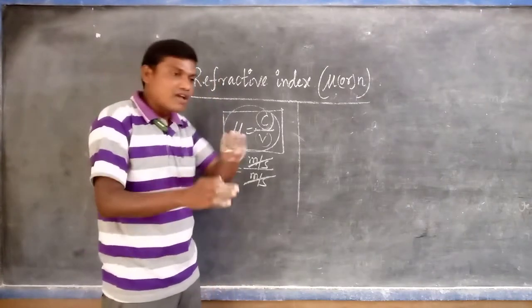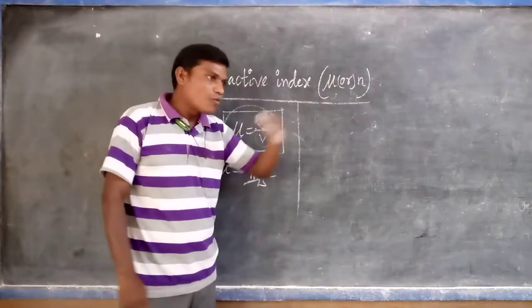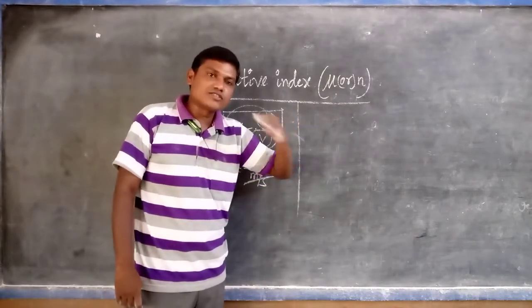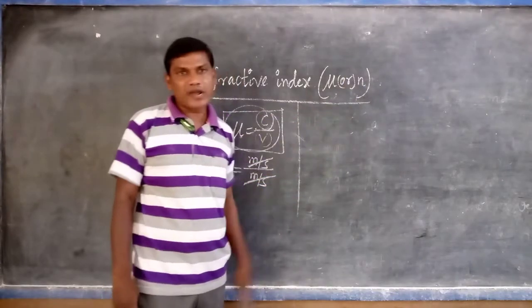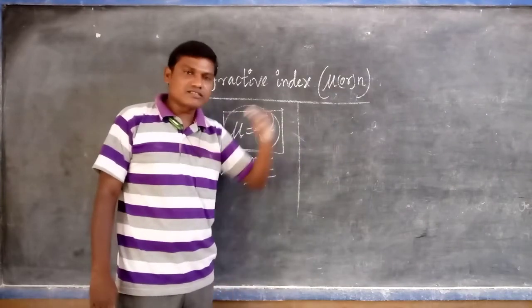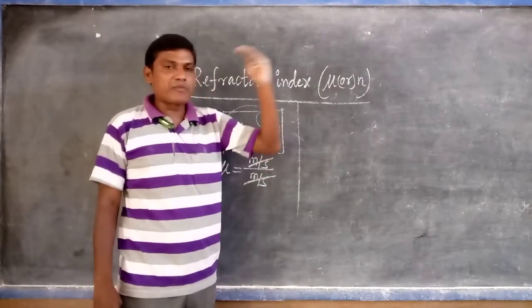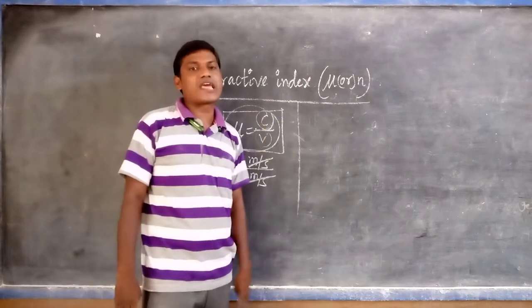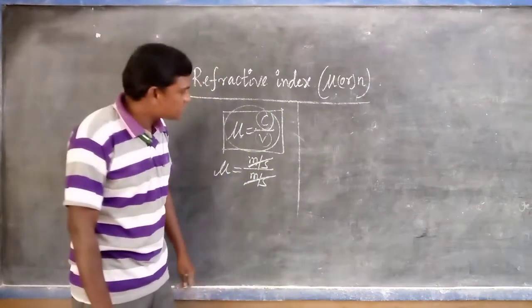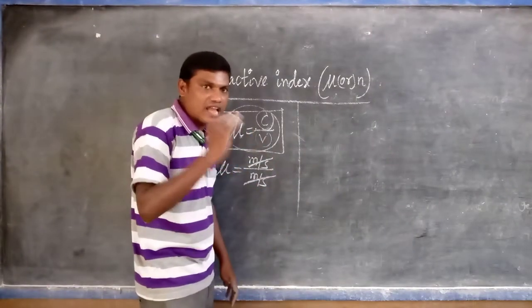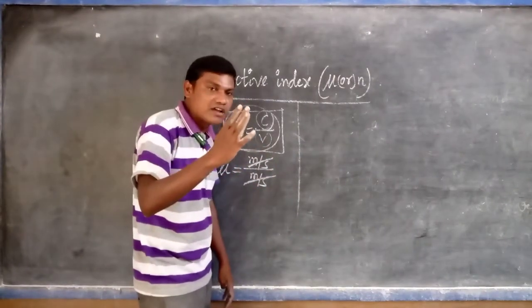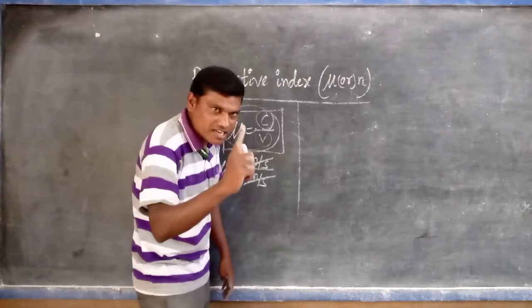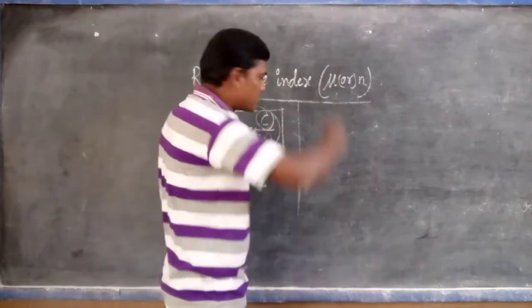It varies from medium to medium. For water, the speed of light is 2.25 into 10 power 8. In ordinary glass it is 2 into 10 power 8. In diamond it is 1.24 into 10 power 8 meters per second. So only in air or vacuum is the speed of light constant, that is 3 into 10 power 8 meters per second.